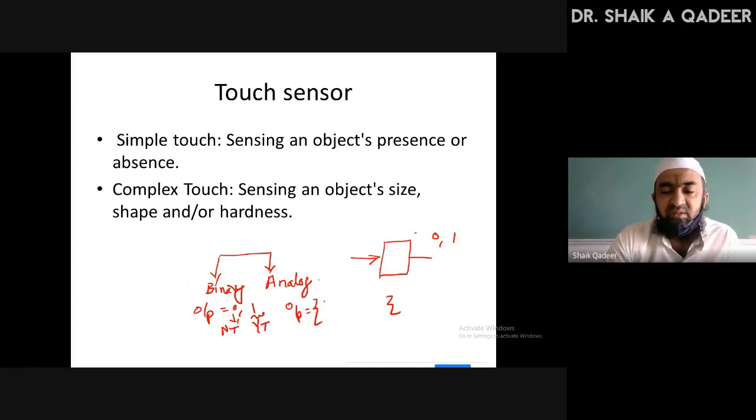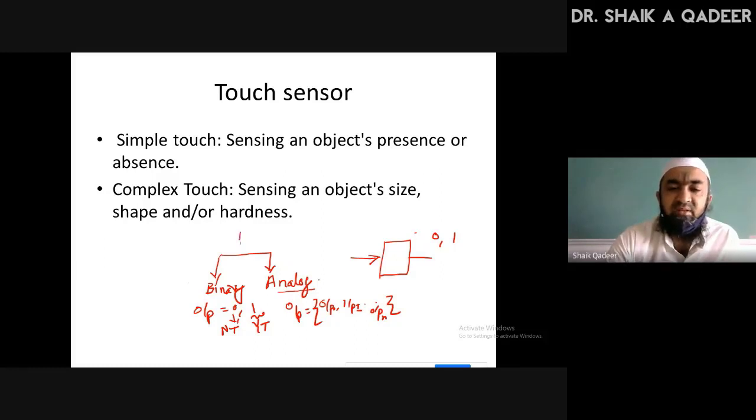So many outputs are there, like output 0, output 1, and so on up to output n. In that case, we use the analog touch sensor, which is a more complex sensor that gives information about the touch sensation in analog form, with more output variations.